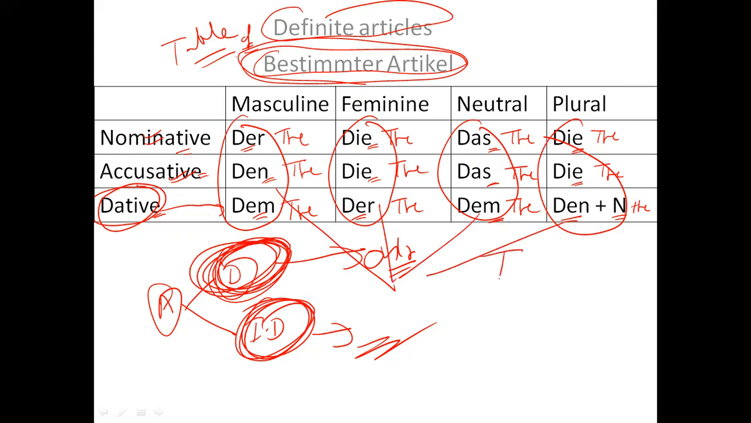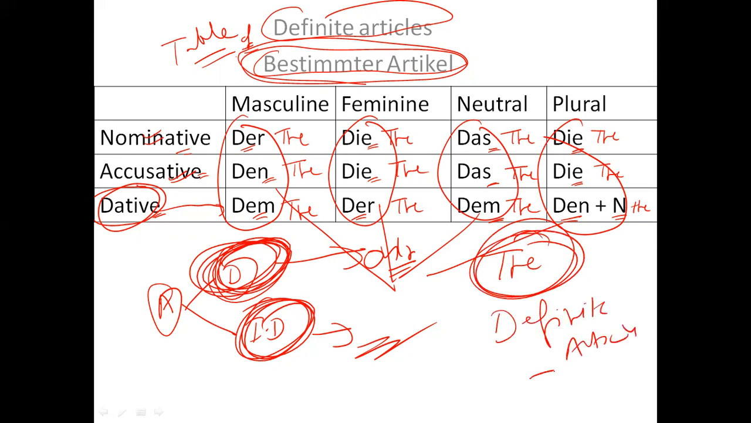What is the meaning? The meaning is "the". That is why this table is known as the definite article table, right? So all the words give you the same meaning, "the". But what is the difference? The only difference is nominative, accusative, and dative.